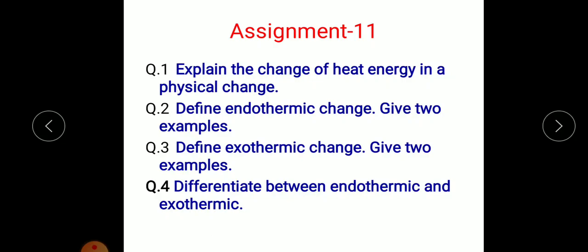And lastly, question number 4. Differentiate between endothermic and exothermic change. So make a column and write down at least two differences between endothermic and exothermic change.